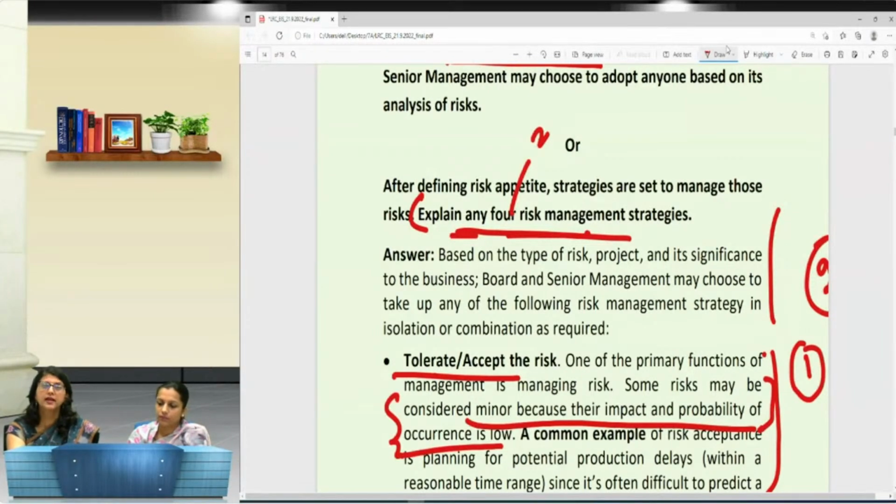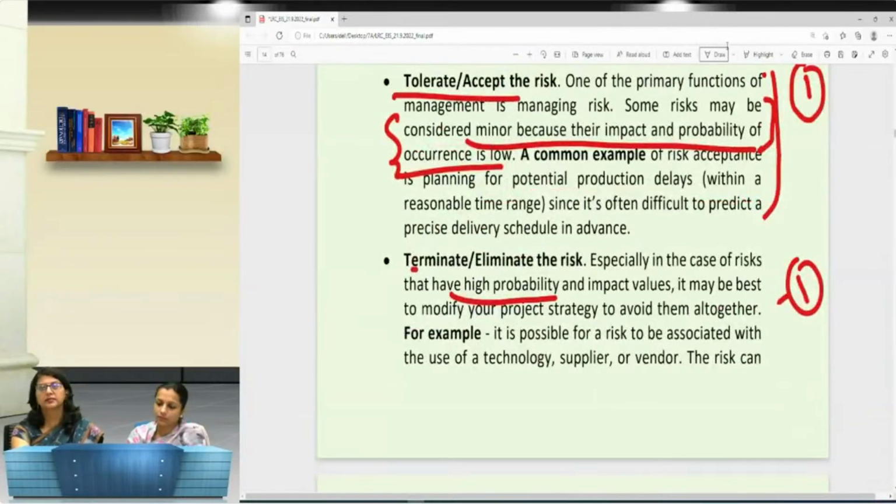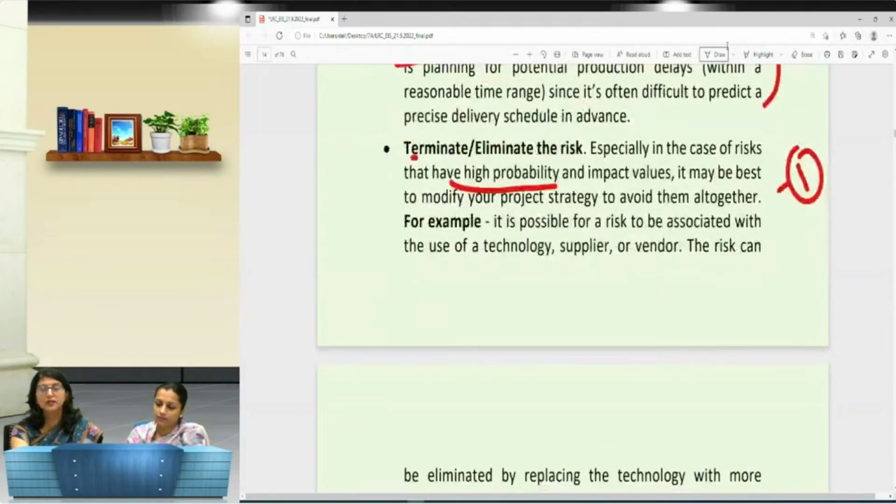Many times I have seen that students are comfortable in a particular topic, so they will keep on writing at length about that topic. But suppose the question is of say 4 marks only, you cannot get more than 4 on it. So you will be losing on time, you will be losing on your energy if you unnecessarily mention a lot of things because you know about it, and there are certain things where you are not comfortable, and then you just try getting past that particular thing. So that shouldn't be the case.